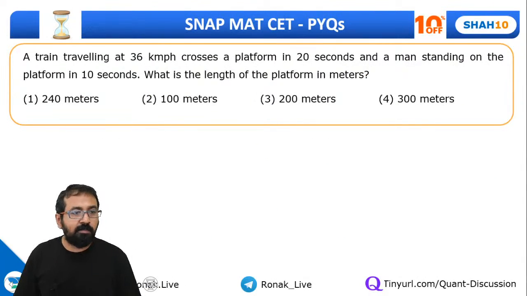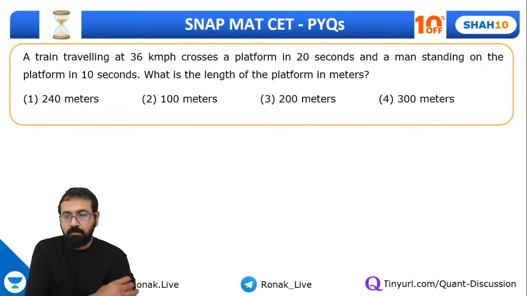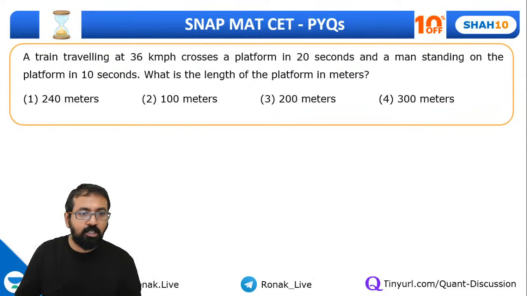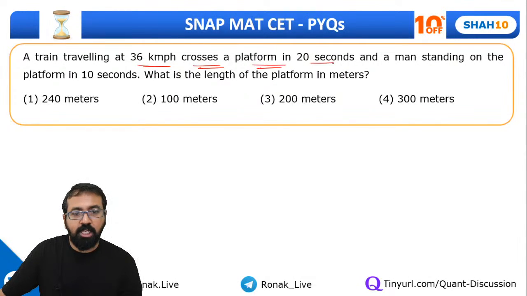Quickly, tell me the answer. A train traveling at 36 km per hour crosses a platform in 20 seconds and a man standing on the platform in 10 seconds. What is the length of the platform in meters? A train traveling at 36 km per hour crosses a platform in 20 seconds.